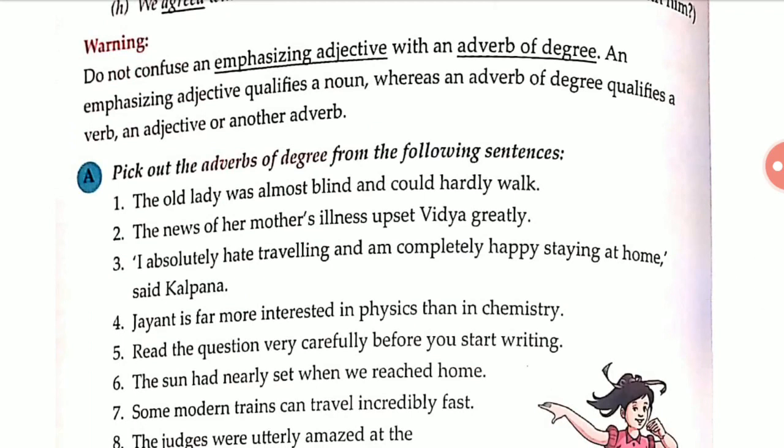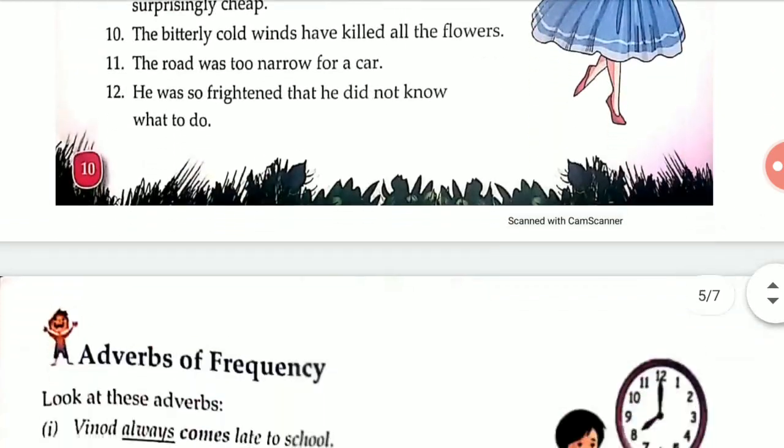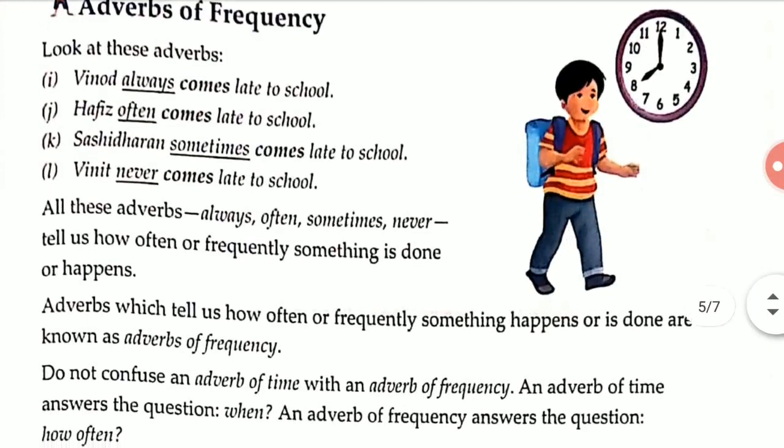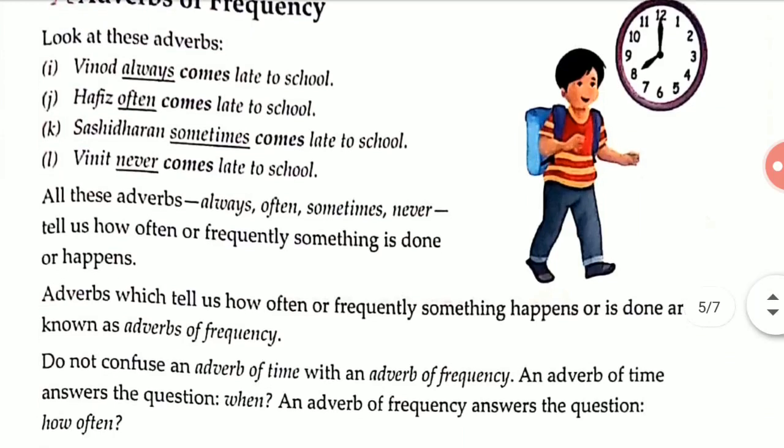And adverb of frequency tells us how often or how frequently something is happening or done. Okay, got it clear?